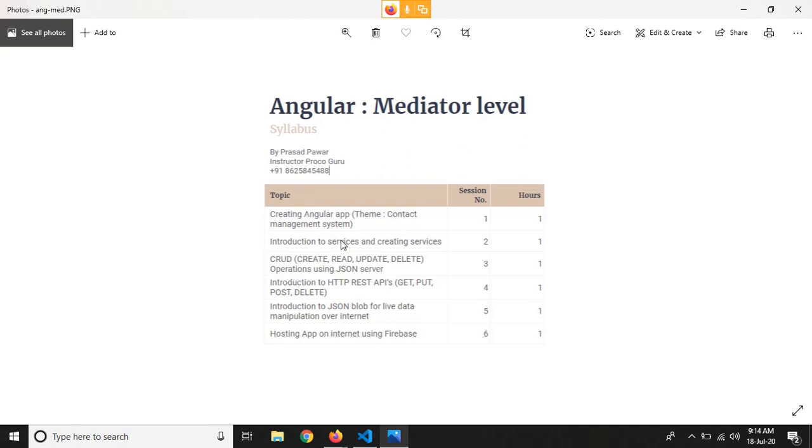In the second session, we are going to see what Angular services are and how we can create and manipulate them. In the third session, we are going to see the CRUD operations. CRUD operations means create, read, update, delete operations using JSON server.